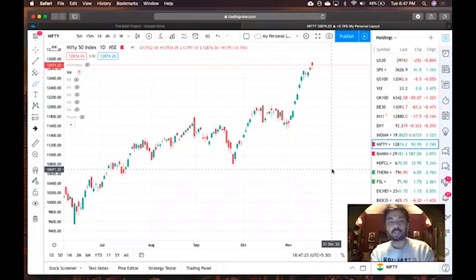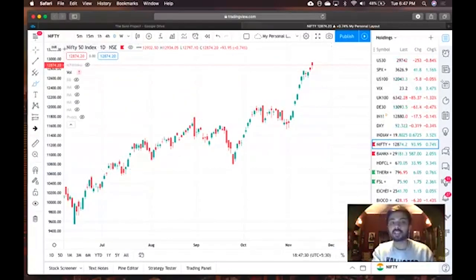So first of all, what is Nifty? Nifty basically means it's a basket of 50 stocks. So you can see here it's written Nifty 50. So Nifty 50 is an index. It is a basket of 50 stocks.